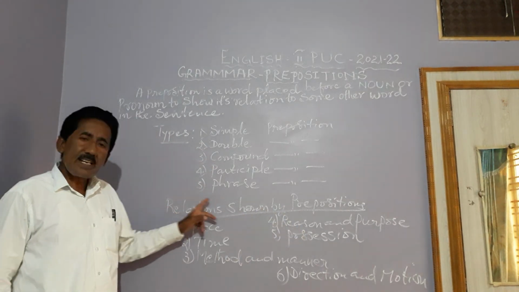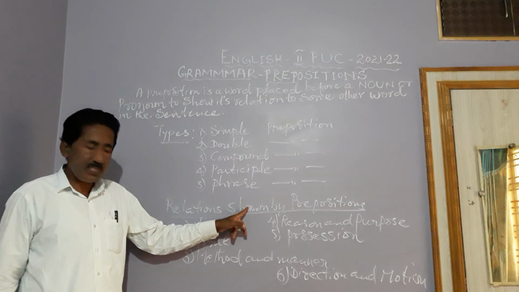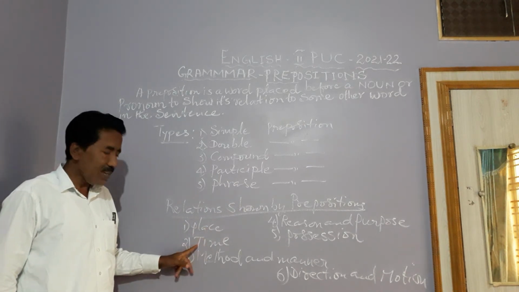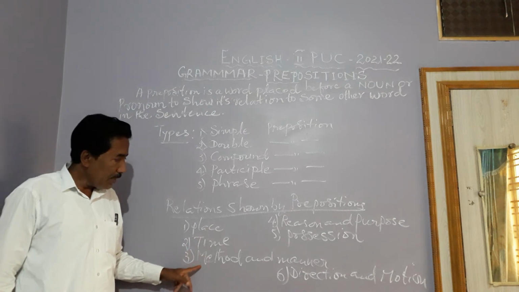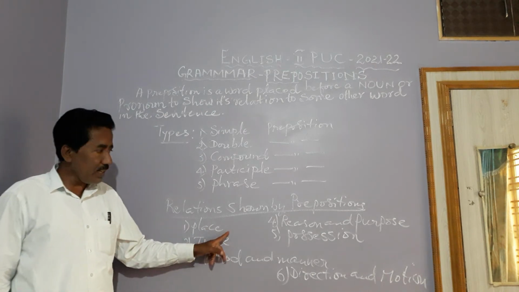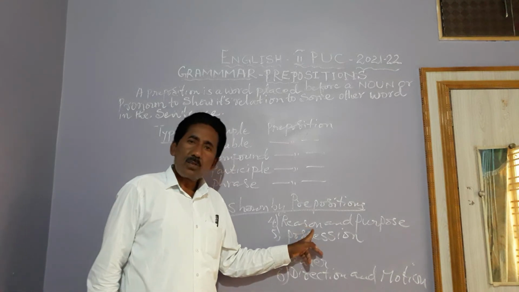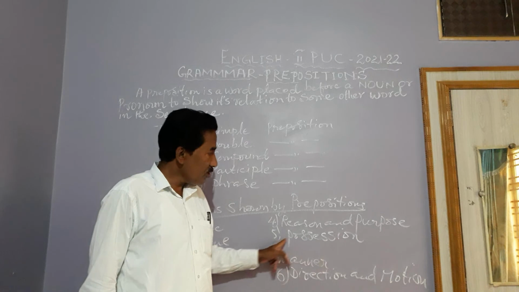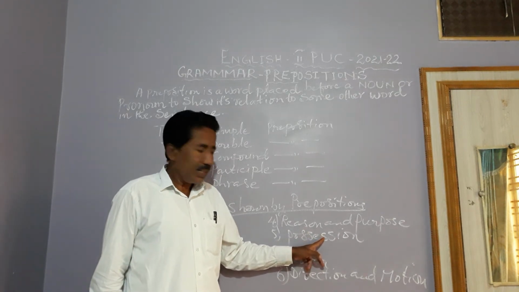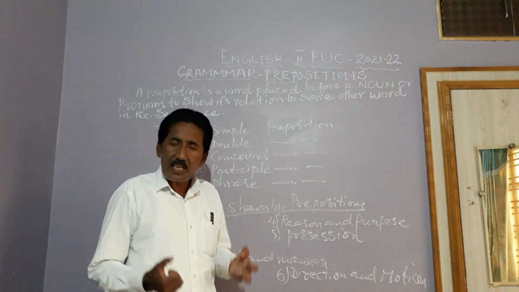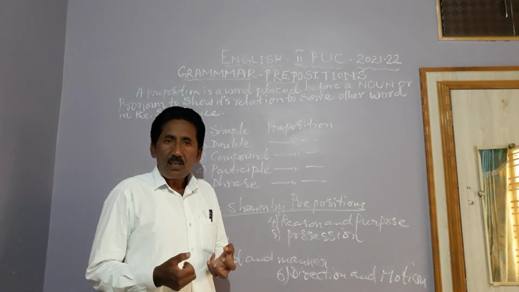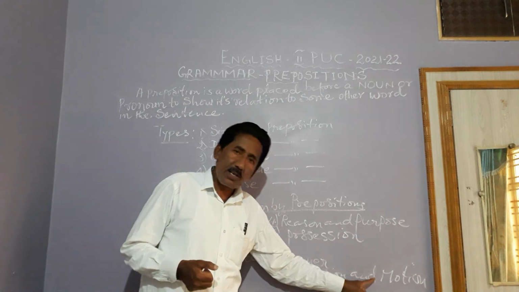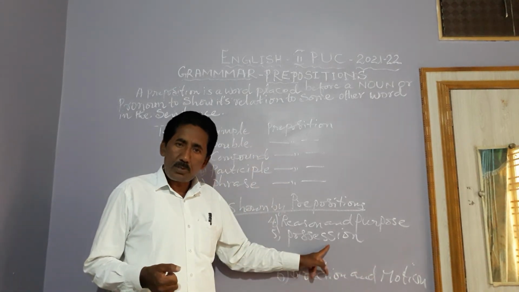The various kinds of relations shown by prepositions are: place, identifying the place; time, recognizing the time; method and manner; reason, showing the reason; purpose, exhibiting the purpose; possession; duration; direction and motion, the direction in which it moves.